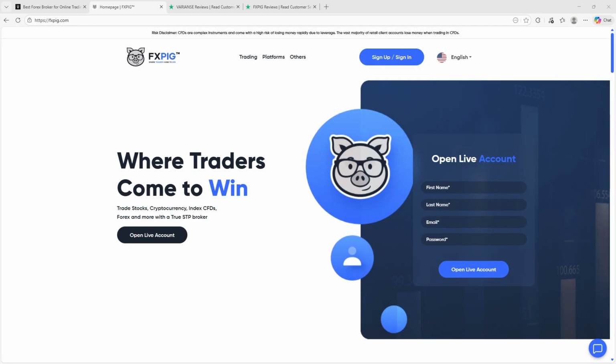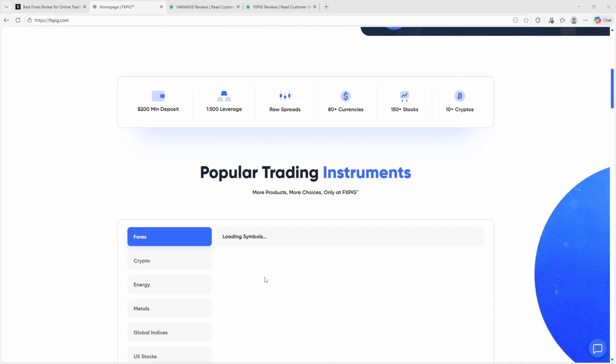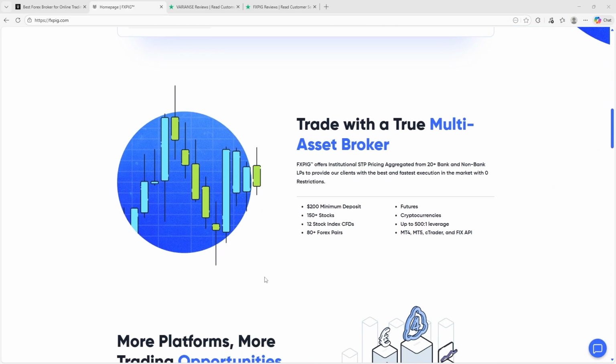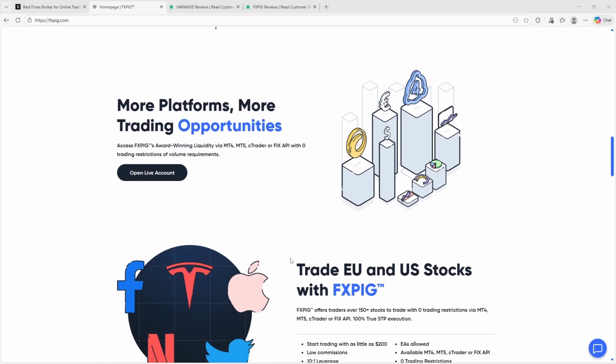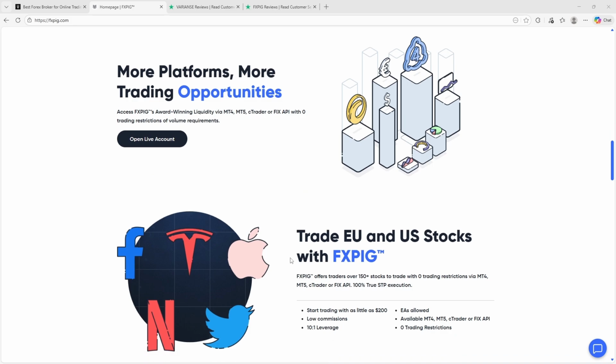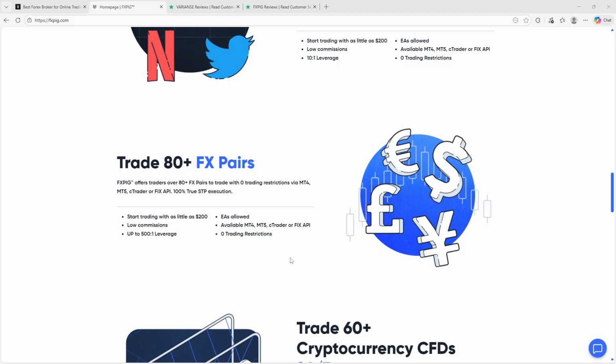FXPIG positions itself as a trader-focused broker with a strong emphasis on flexibility, execution freedom, and support for advanced trading styles rather than restrictive trading conditions. The platform supports a wide range of instruments including Forex, indices, commodities, equities, and cryptocurrencies, and is designed to accommodate discretionary traders, scalpers, and algorithmic systems alike.